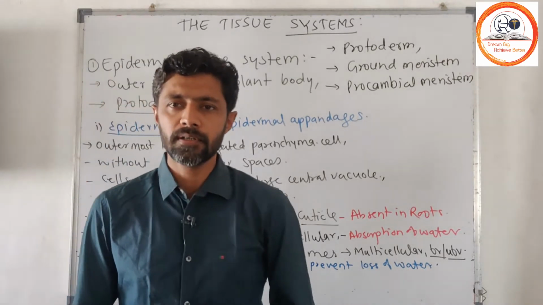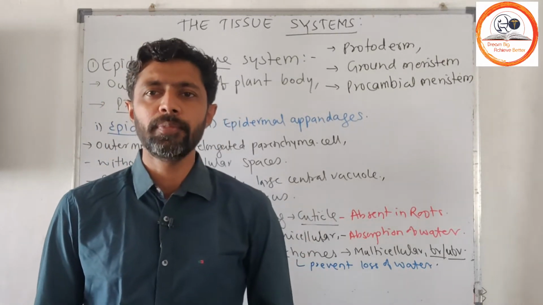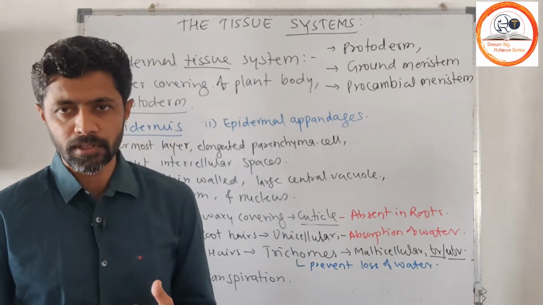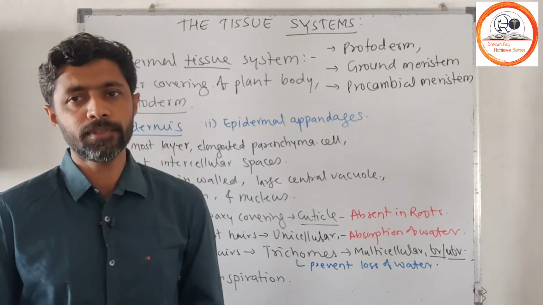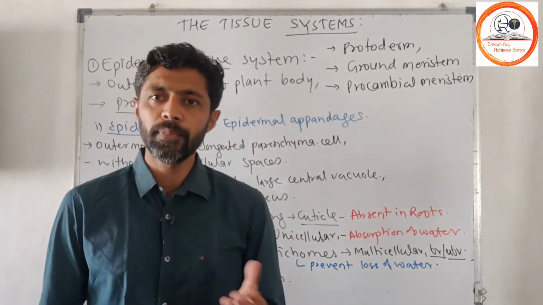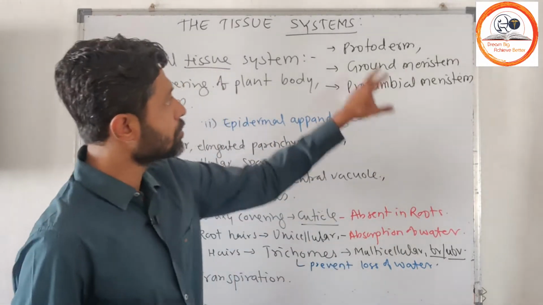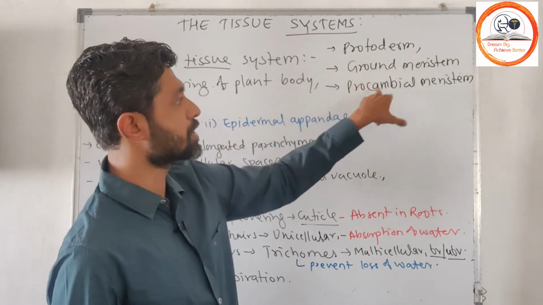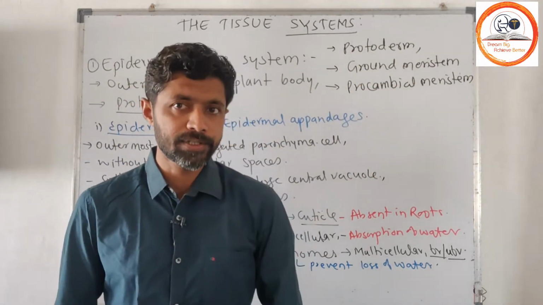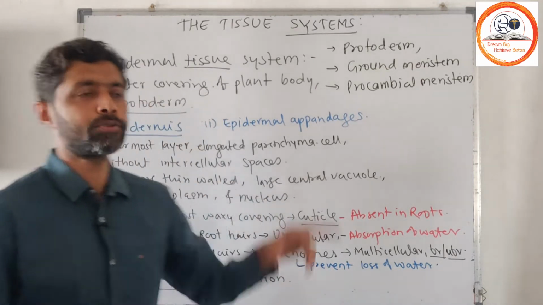As we have considered three different classifications of meristematic tissue: on the basis of their position, on the basis of their function, and on the basis of their development. Here we have considered a classification of meristem on the basis of their function: protoderm, ground meristem, and procambial meristem. These will derive your tissue systems.